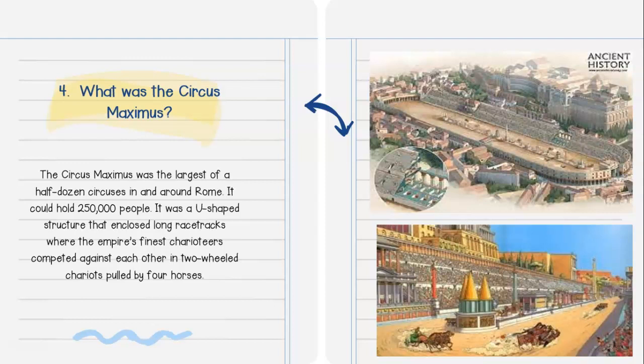Question number 4, what was the Circus Maximus? The Circus Maximus was the largest of a half dozen circuses in and around Rome. It could hold 250,000 people. It was a U-shaped structure that enclosed long racetracks where the empire's finest charioteers competed against each other in two-wheeled chariots pulled by 4 horses. So a chariot is almost like a cart, and then someone sits in it, and there are 4 horses in front of it, and they race. You could kind of think of our Daytona 500 as a comparison, but instead of engines, it would be with horses.